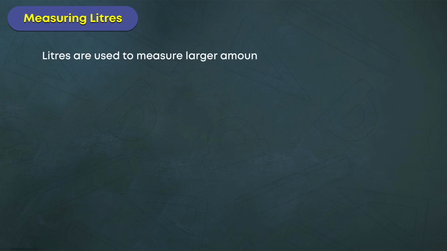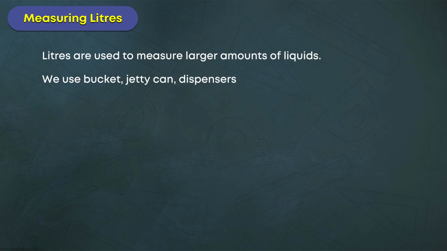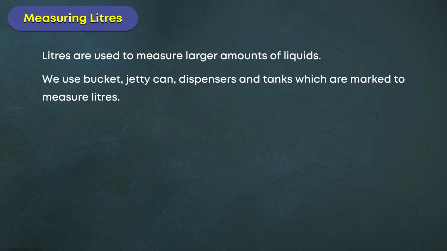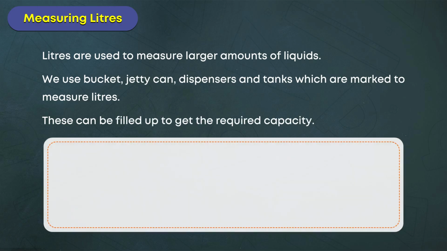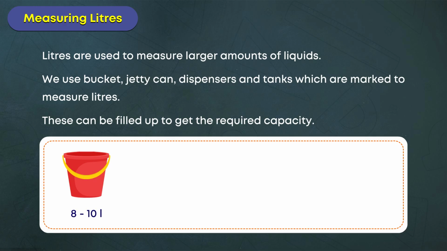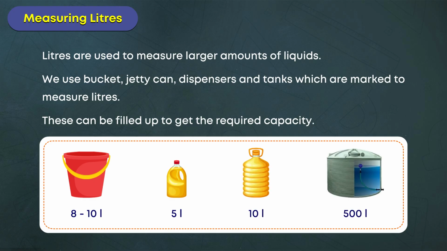Measuring liters. Liters are used to measure larger amounts of liquids. We use buckets, jerry cans, dispensers, and tanks which are marked to measure liters. These can be filled up to get the required capacity. 8 to 10 liters, 5 liters, 10 liters, 500 liters.